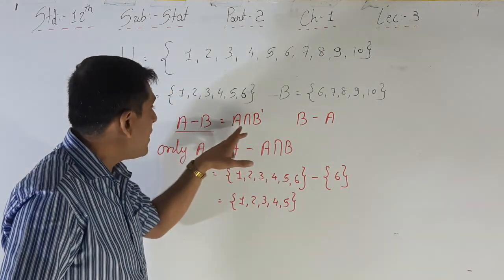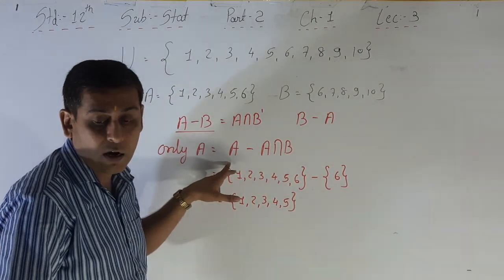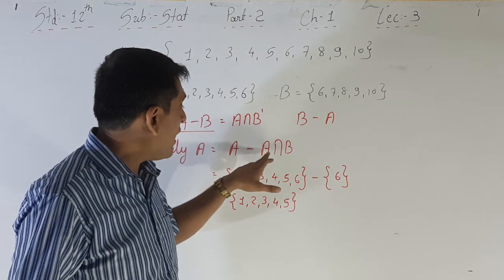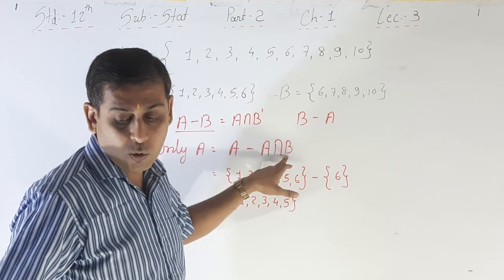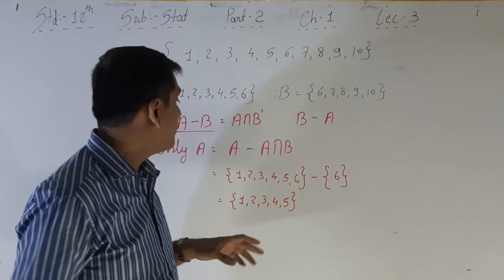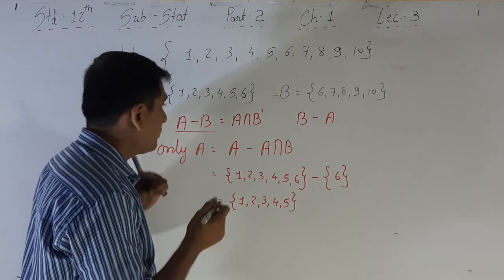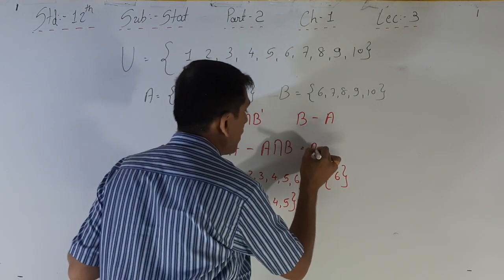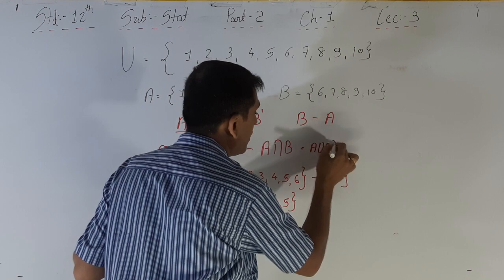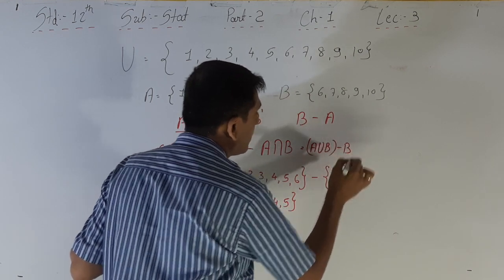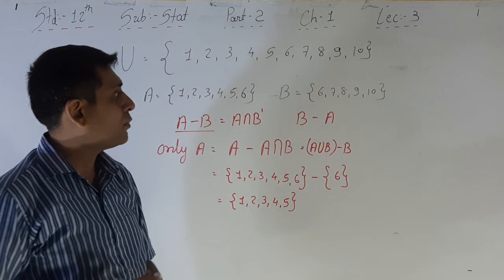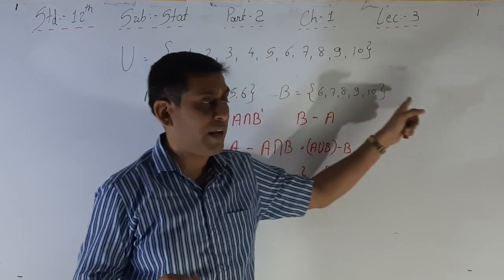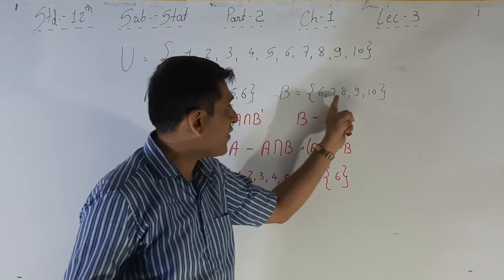A intersection B dash is equal to, see here again, A minus A intersection B, which is equal to A union B minus B. A union B means 1, 2, 3, 4, 5, 6, 7, 8, 9, 10, minus B, which is 6, 7, 8, 9, 10.